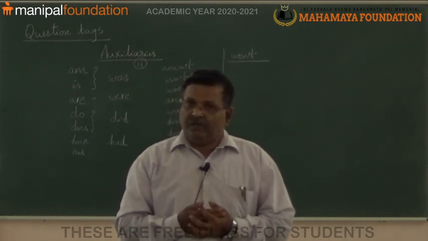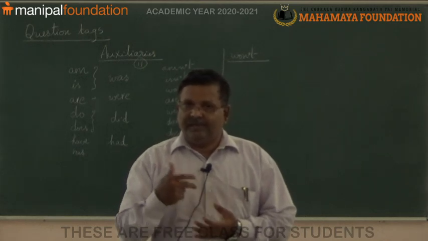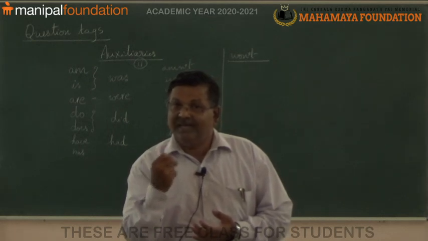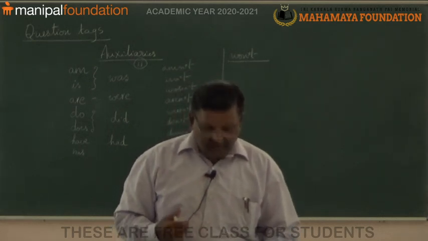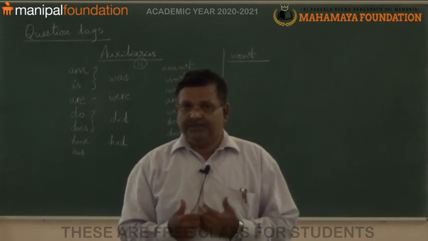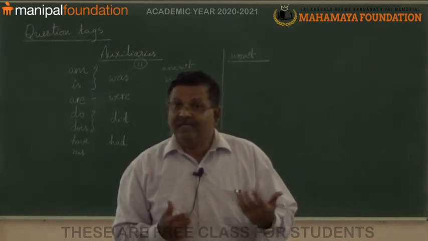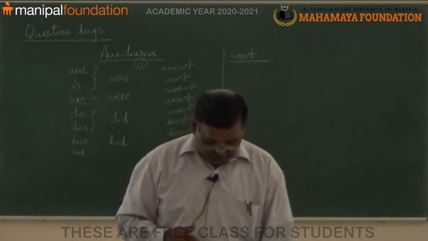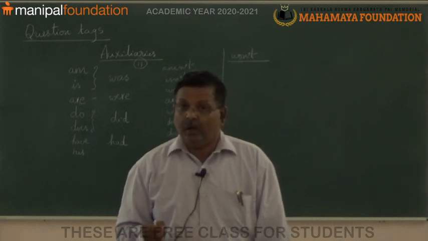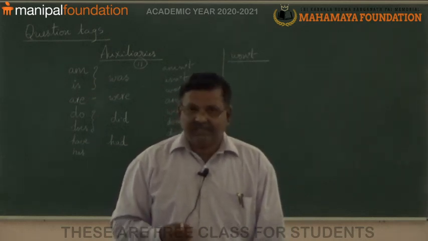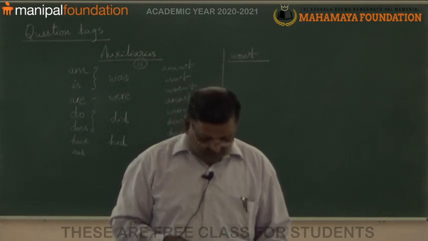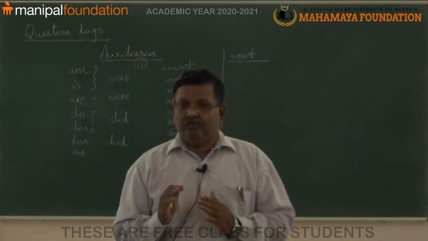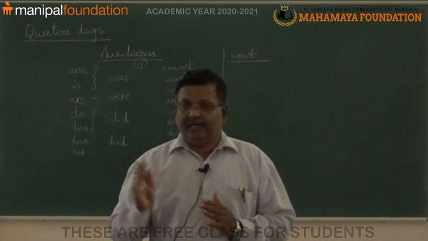Would, would not. Short form is wouldn't. Similarly, shall, should. Short form is shouldn't. Then ought to, have to, need not, needn't, mustn't. All these are modal verbs in English.